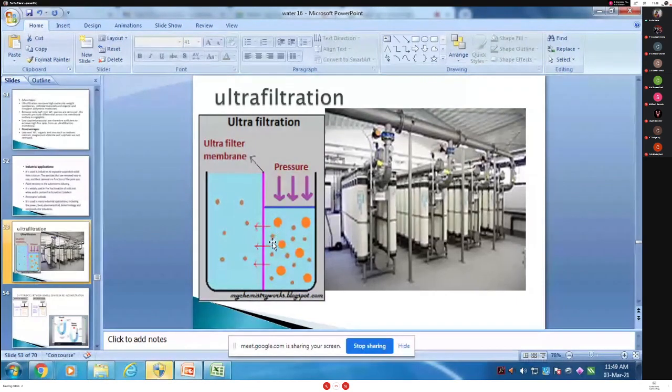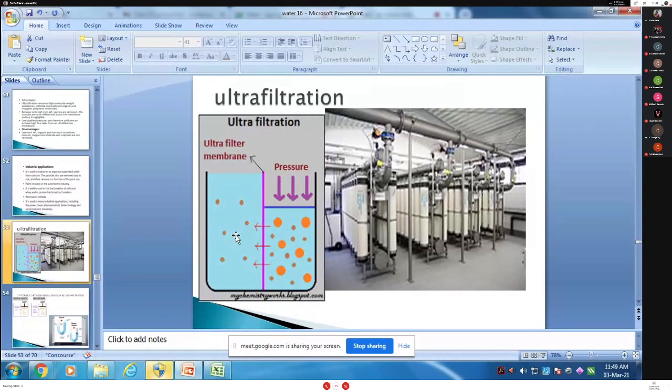This small molecule you see, that small molecule and water pass through this pink color, which is called the membrane, and go into the other compartment. Okay, they pass through the membrane. The ultrafiltration, is it clear?